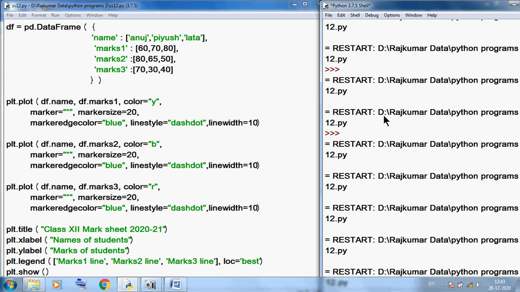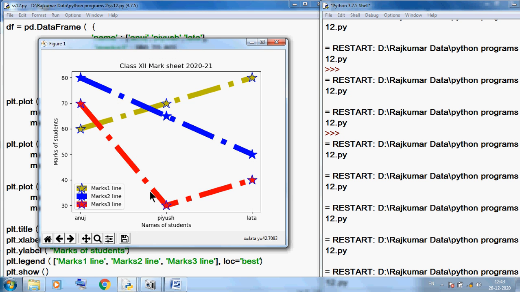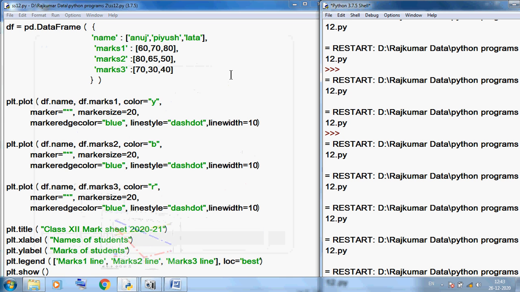So this is a very interesting program. Now it is very complicated, but you can clearly see red color is marks 3, blue color is marks 2 and yellow color is marks 1. The legend is clearly shown, in a suitable place because there is very empty space here. Location based means Python will decide where to put the legend in a suitable space. So this is right. But here the lines are very thick, so we can decrease the line width.